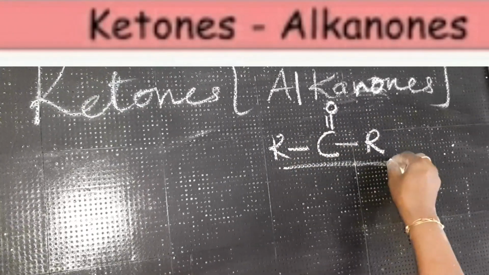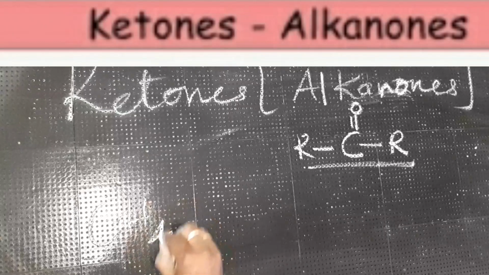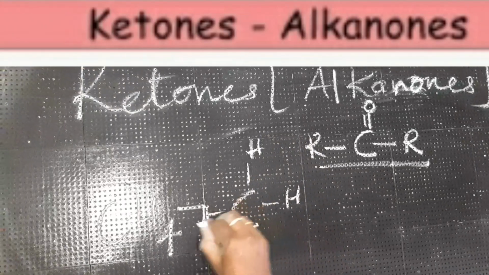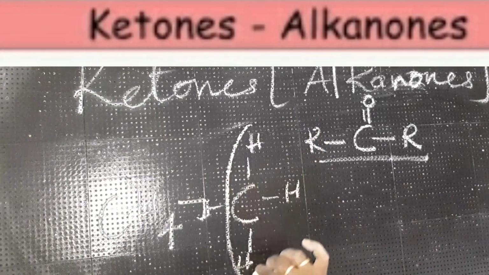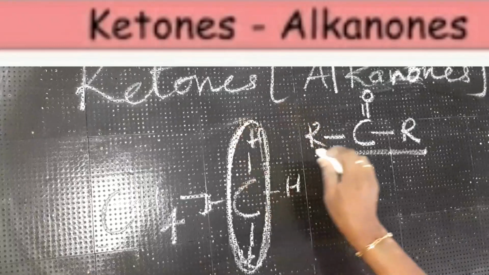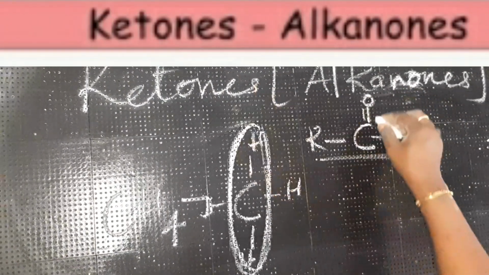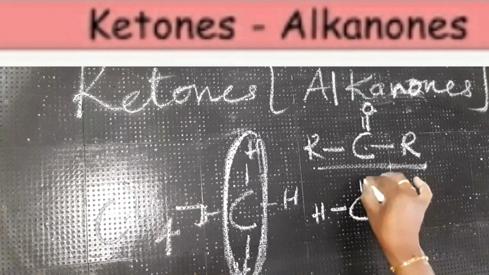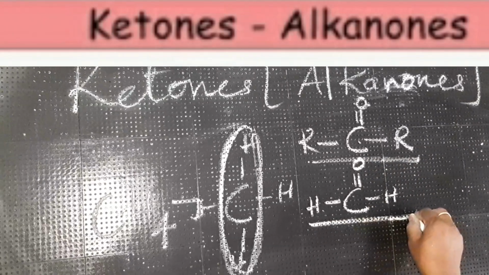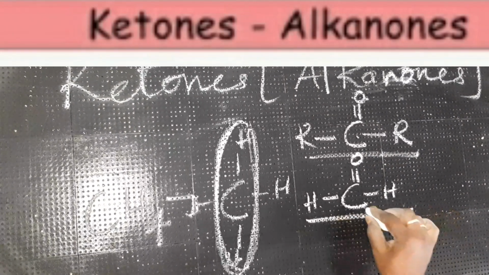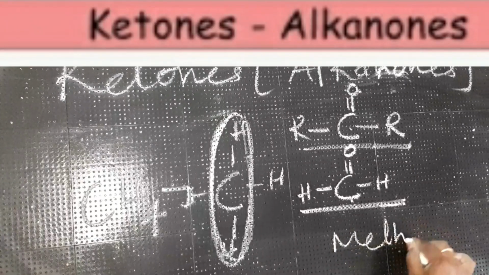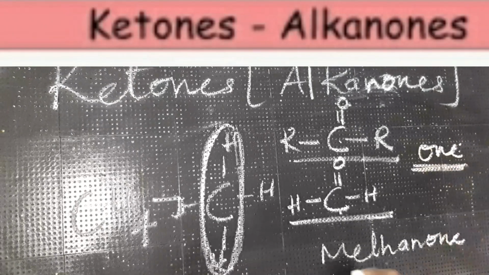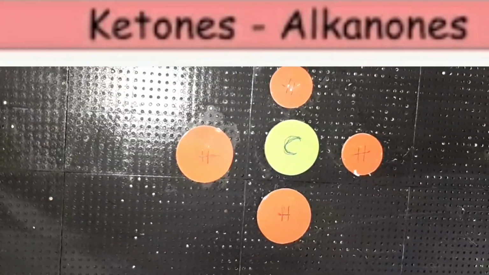Carbon double bond O. For example, if you take methane, CH4, you know that to write the structural formula, there are 4 hydrogen atoms. If two of these are replaced with the ketone group, that is C double bond O, we call this a ketone. And what is the name of this compound? One carbon atom, so meth, and "one" is the functional group. So methanone.